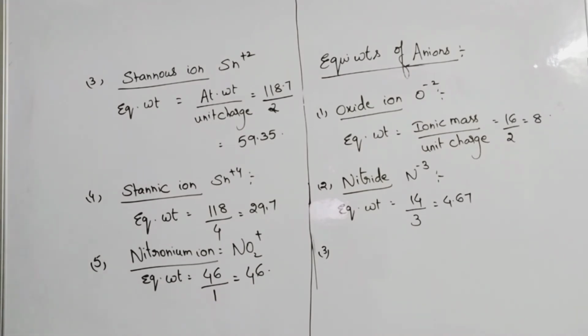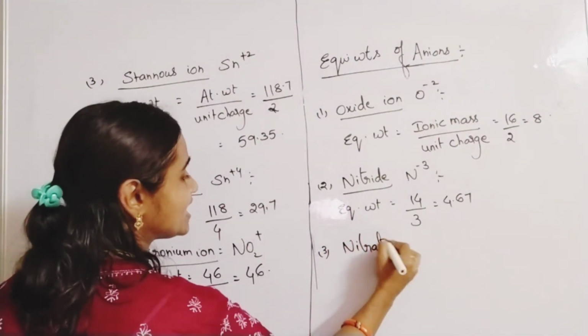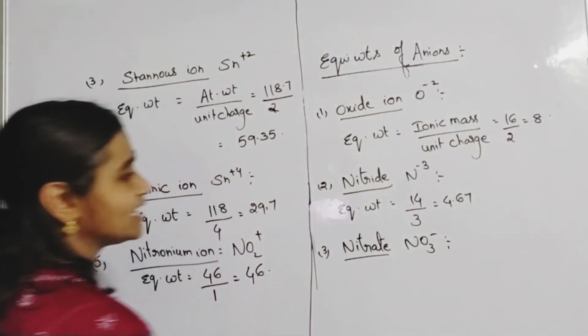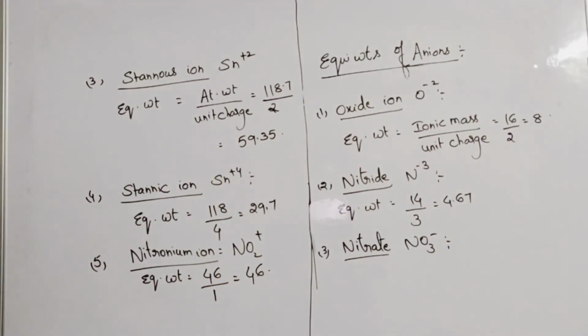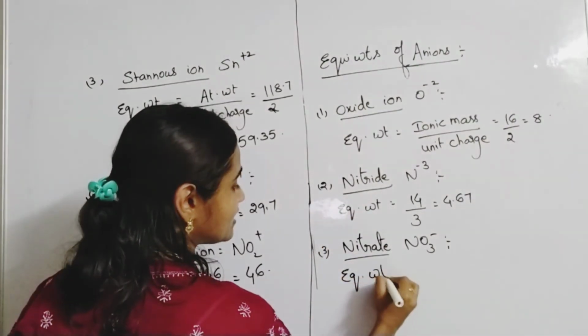You should remember the names of the ions also. Next we will learn nitrate. What is the nitrate ion? NO3 minus. What is the unit charge for the nitrate ion?